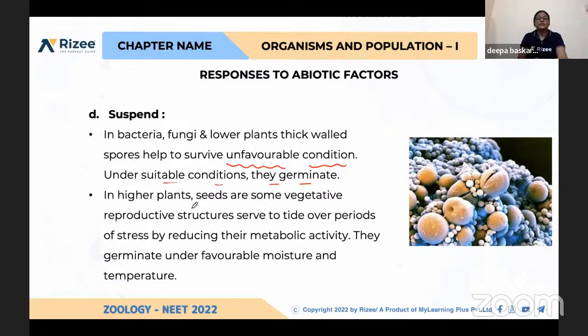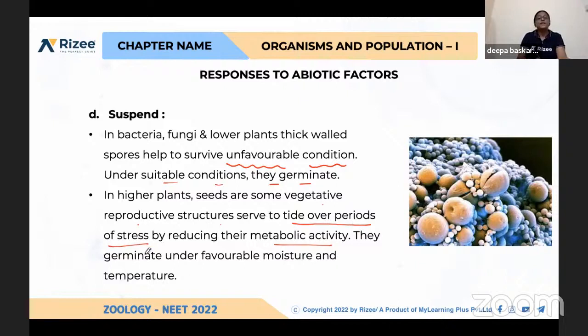See, in higher plants, seeds and some vegetative reproductive structures serve to tide over periods of stress by reducing their metabolic activity. See, for seed germination, water is necessary. So whenever a seed is not getting water, its growth will be suspended. That is called suspend.